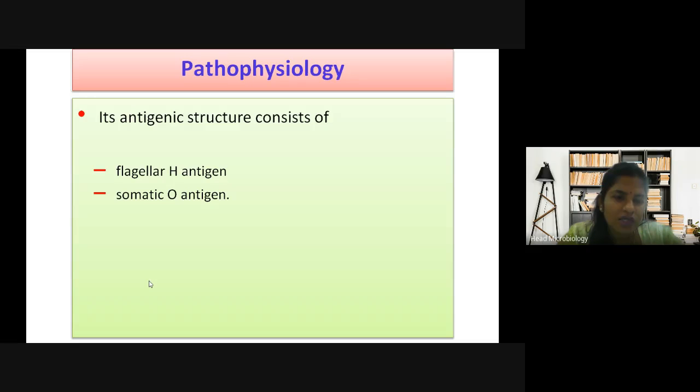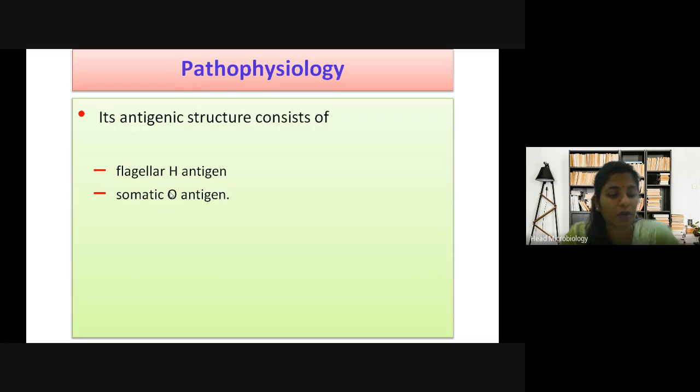So H antigen is known as flagellar antigen and O antigen is known as somatic antigen. The H antigen is present on the flagella of the bacteria, so it is also called flagellar antigen. And the O antigen is present on the outer surface of the bacteria, known as somatic antigen.